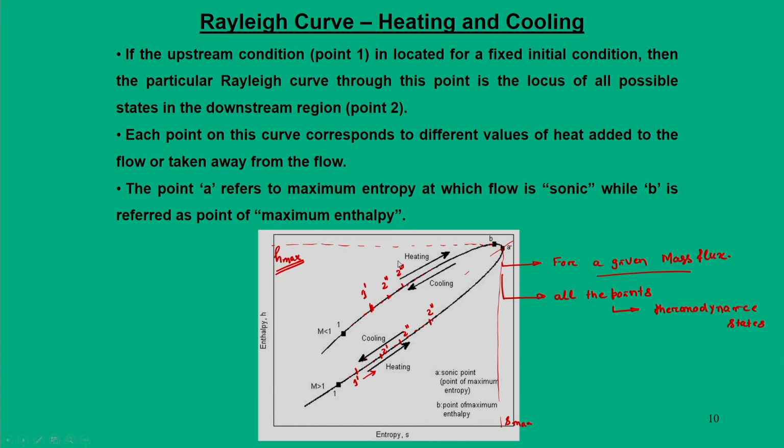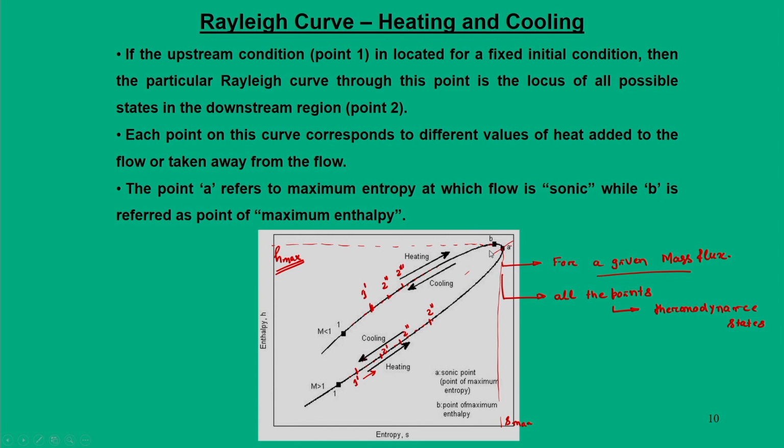This is a very important conclusion: when I am in the upper half of the curve, that is in the subsonic region, the heating will drive me towards point A, but before I reach point A, I should pass through point B. This makes the critical point of why static temperature should increase and then drop.